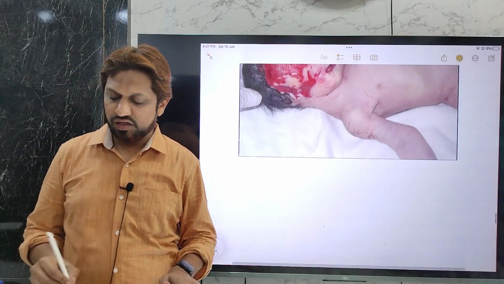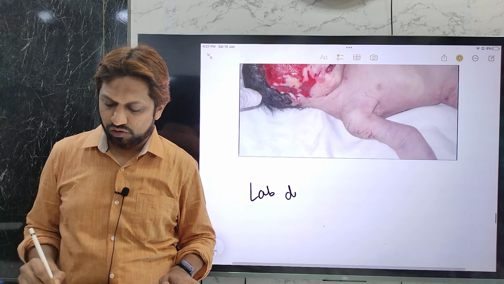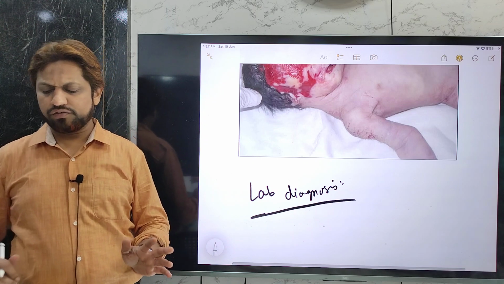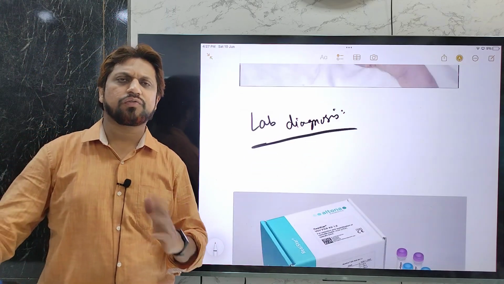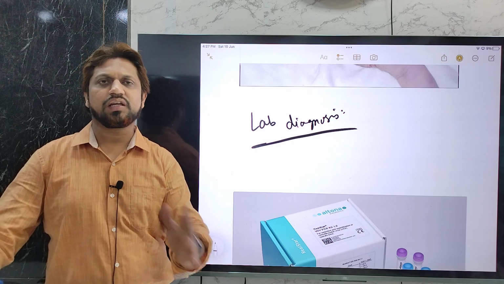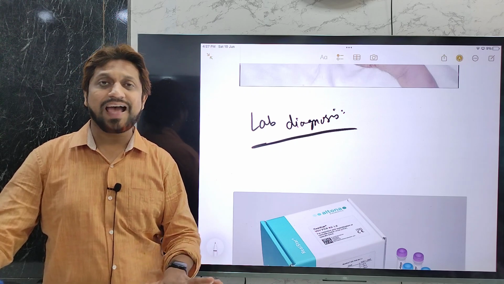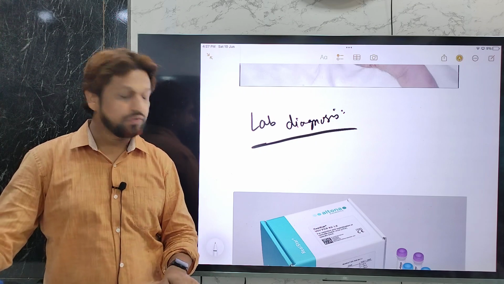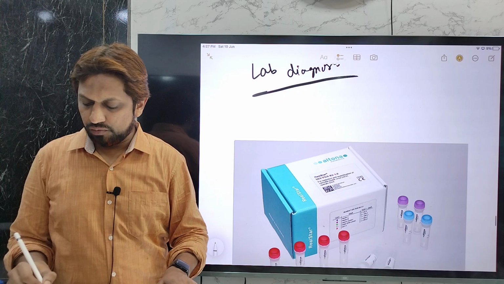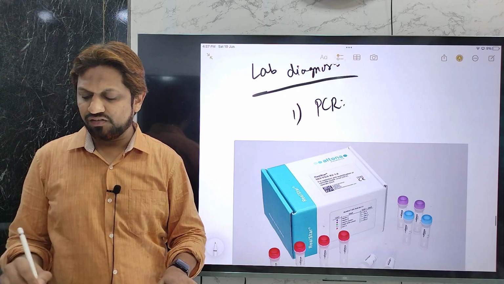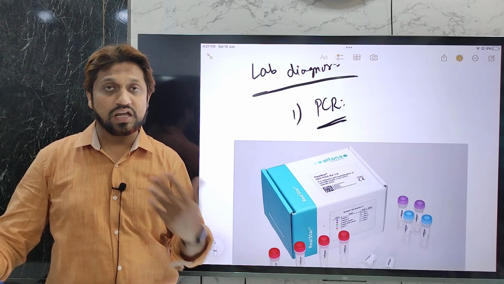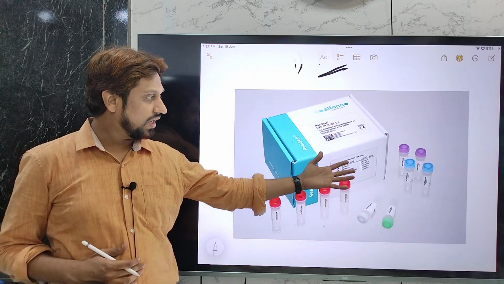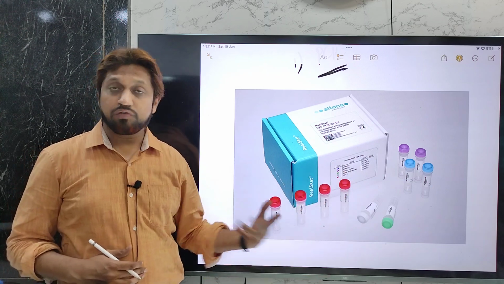Now, what is the laboratory diagnosis? How to confirm this particular disease? As such, laboratory diagnosis is not required because clinical features are so prominent that it can be easily diagnosed as chickenpox clinically. But to confirm it, if you want to do laboratory diagnosis, the following methods are available. The most important one is polymerase chain reaction, by which varicella zoster virus DNA can be identified. PCR kits are available, so with this we can detect it.